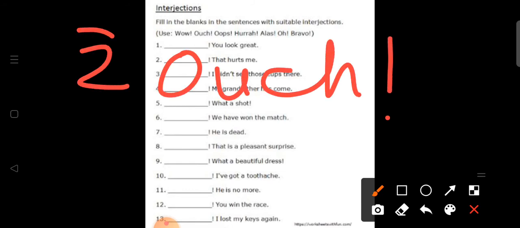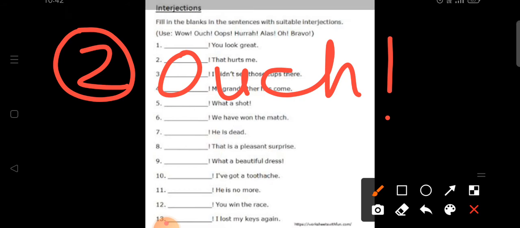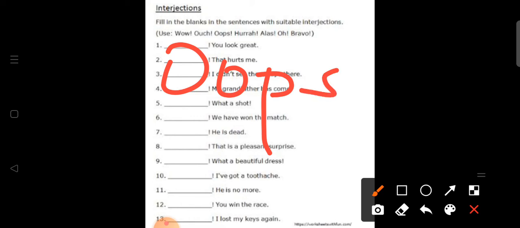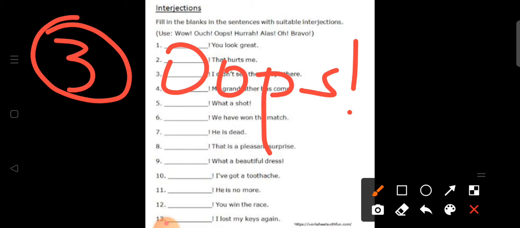तो हमारा आंसर नंबर 2 क्या होगा? Ouch. ठीक है? Third one, dash, I didn't see those cups there. Here what can we write, students? We can say oops, right? When do we say this word? When we make a mistake, right? At that time we can say this word. If you have done something wrong unintentionally, or you hit something by mistake, then you can say oops, I'm so sorry, right? Something of that kind.